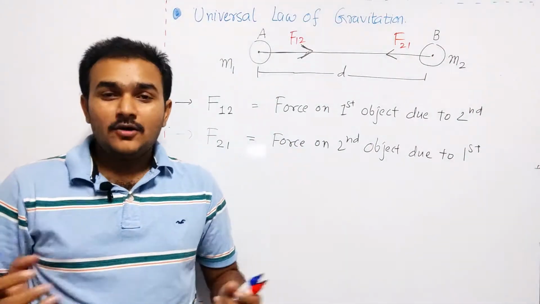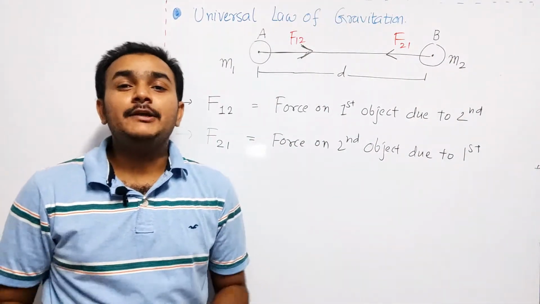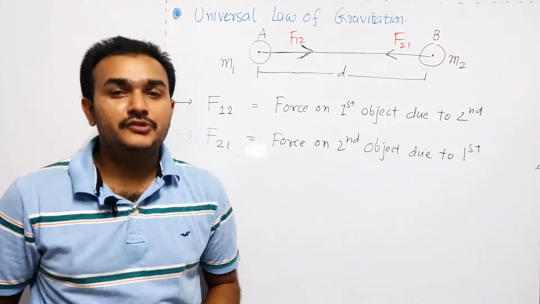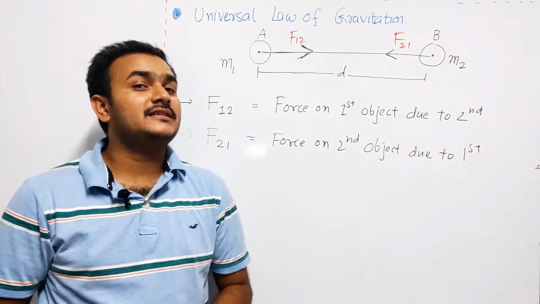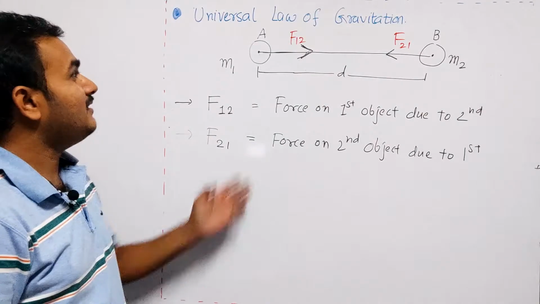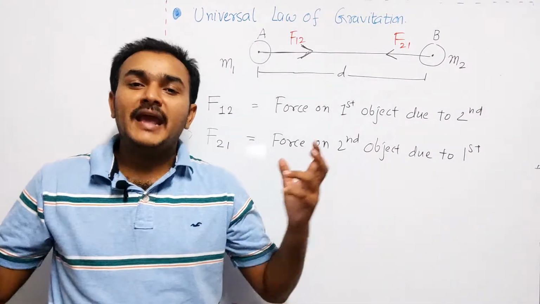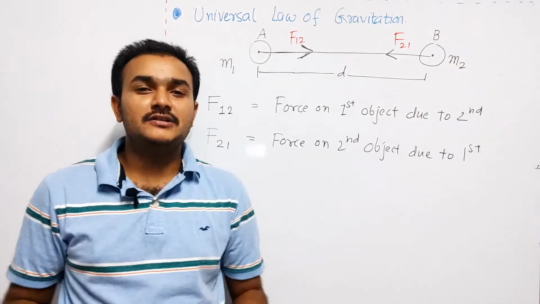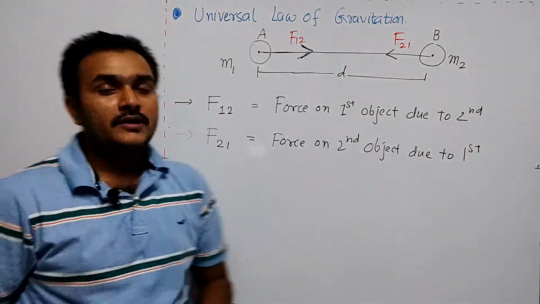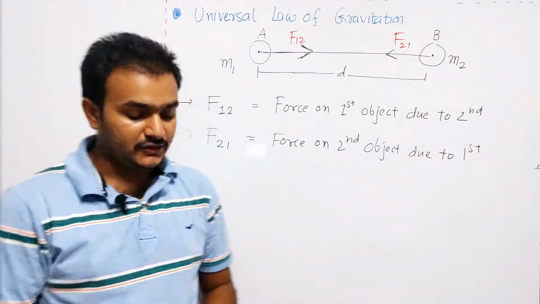Another thing is that this law is called the universal law of gravitation. Why? Because this law can be applied to any objects in the universe and between any two objects in the universe. So you can understand the gravitational force will be exerted on any objects in the universe. That's why this law is called the universal law of gravitation.